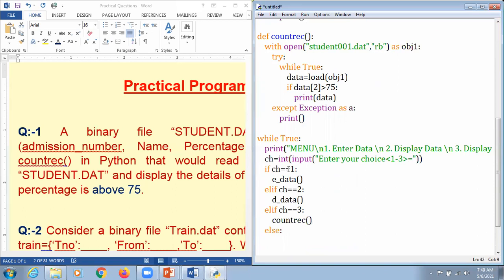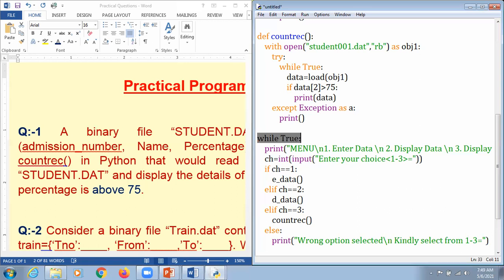After that, else print: wrong option selected, \n for moving to the next line, kindly select from 1 2 3, and we close this here. Now as we have displayed everything, we are supposed to stop the infinite loop, that is while true.